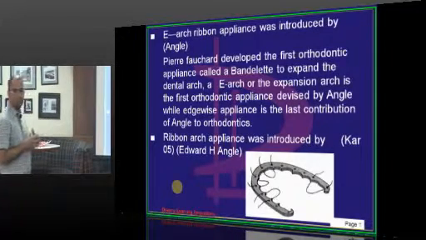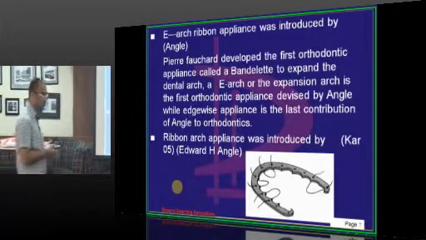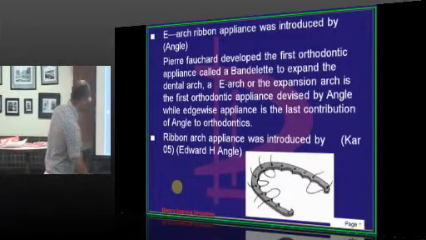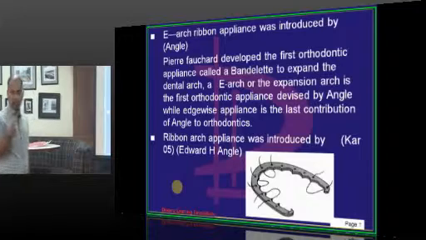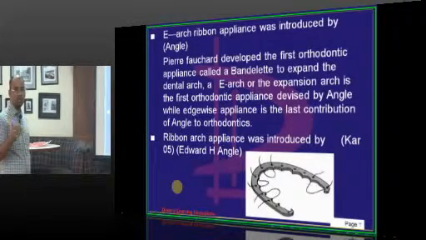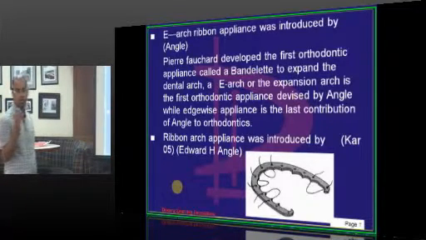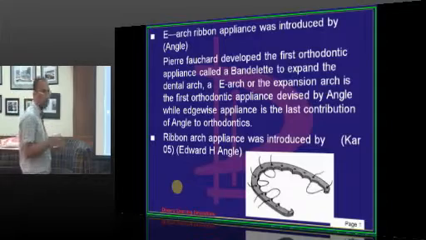Ribbon arch appliance is later modified to form the begg appliance. Initially it was a ribbon arch appliance where the slot is vertical, whereas in case of edgewise appliance the slot is horizontal. In edgewise or PEA the slot is horizontal, whereas in a ribbon arch or Begg it is a vertical slot, the bracket slot.